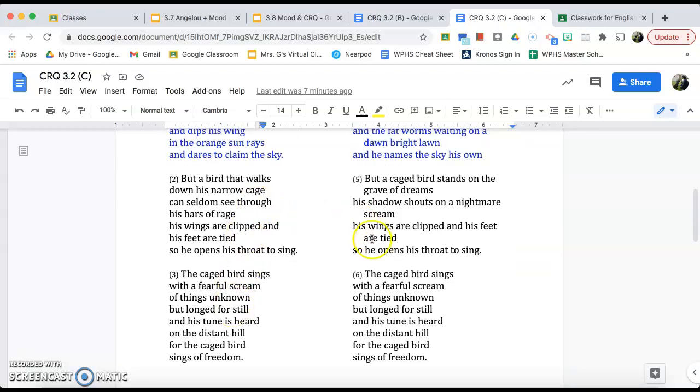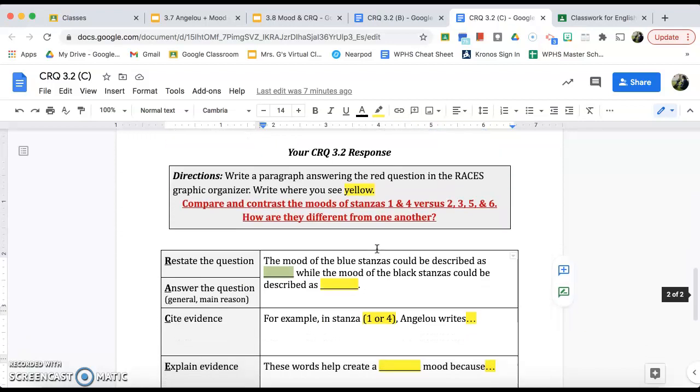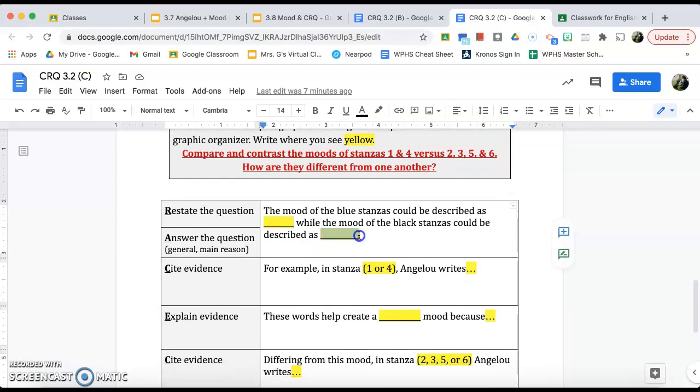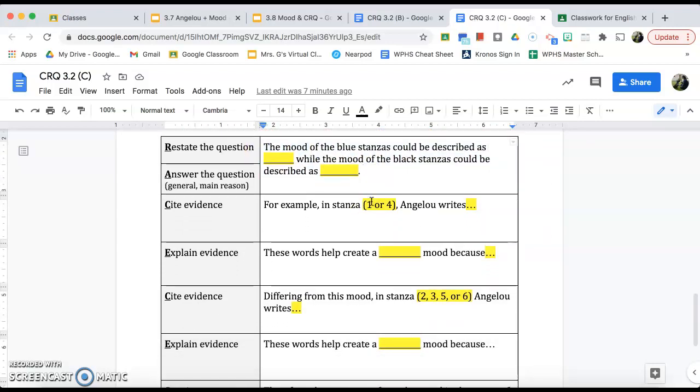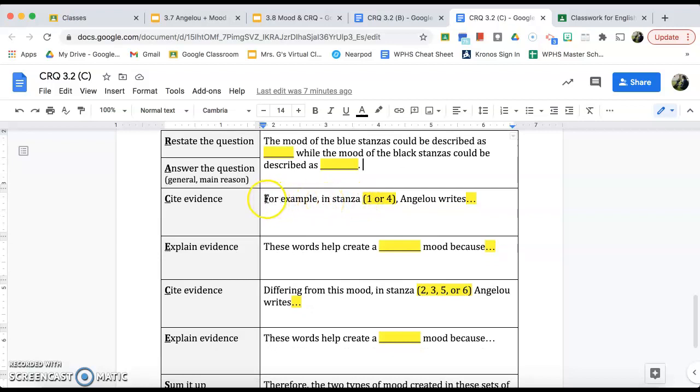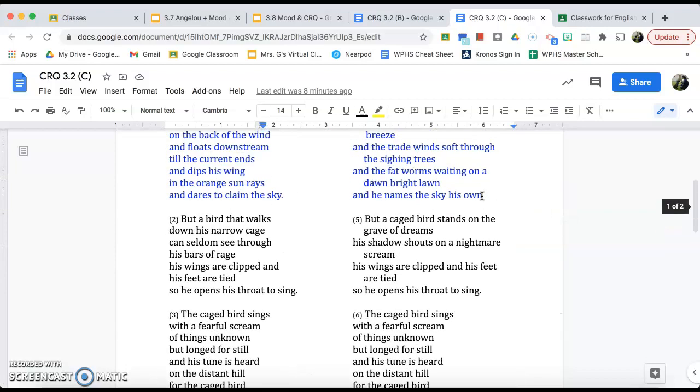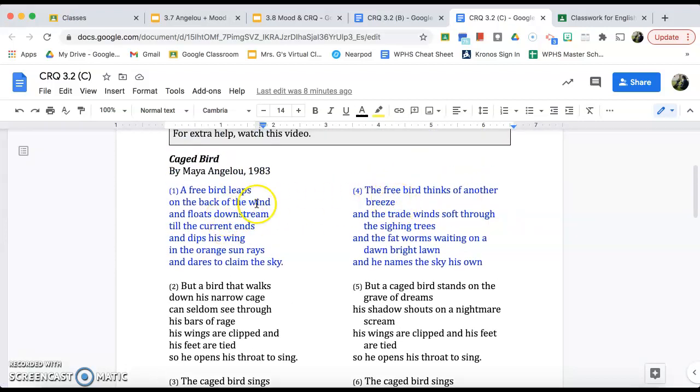Then, as you read the black stanzas, you again want to think, is it more positive or more negative, and come up with a word to describe it. When you know that word, you're going to put that here. The mood of the black stanzas could be described as blank. Once you've stated clearly the mood of both stanzas, you want to then give examples. So the first one says, for example, in stanza 1 or 4, you need to pick which one. Angelou writes blank. That's where you want to pick a quote from 1 or 4, from the blue stanzas.